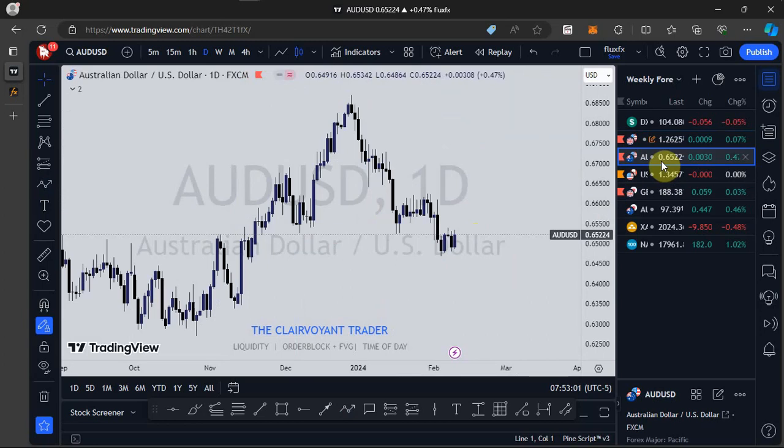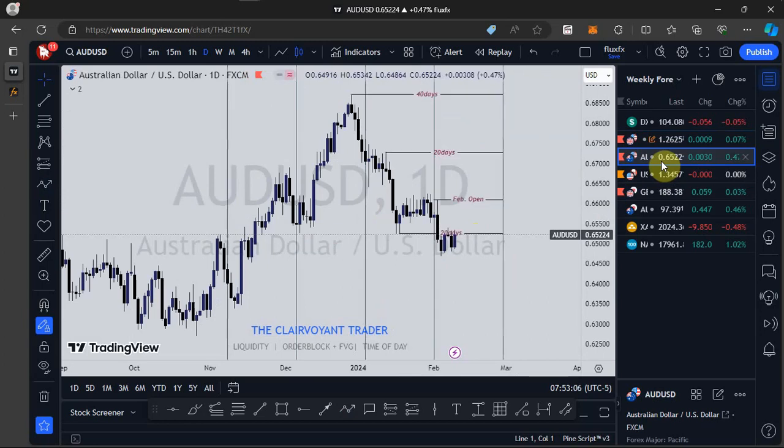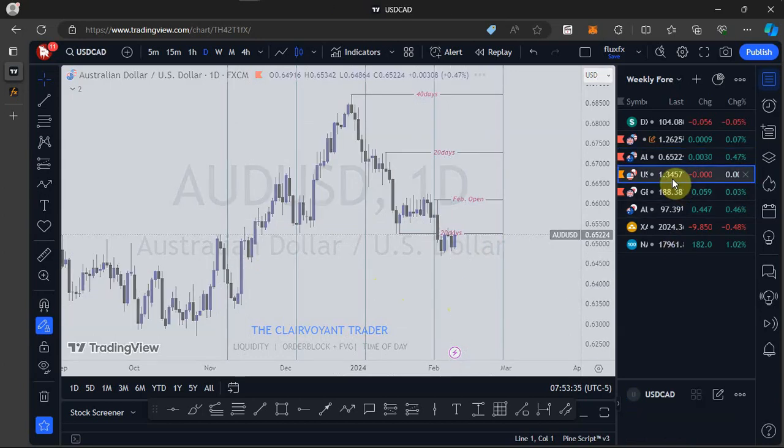For AUD USD, so far as I'm bullish on the dollar index, I'll be looking out for bearish signals or bearish price action on AUD USD. I'll expect to see price push a little bit up, looking out for what? For a lower swing high formation. Then we see a push to the downside, taking out this low, and then finally landing into this fair value gap we are seeing here. That is going to be my expectation as far as AUD USD is concerned. Let's look at what is happening on USD CAD.